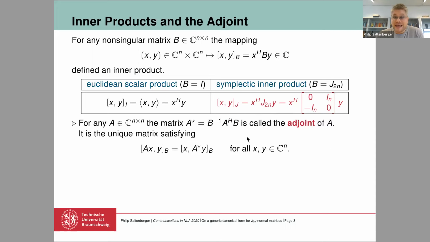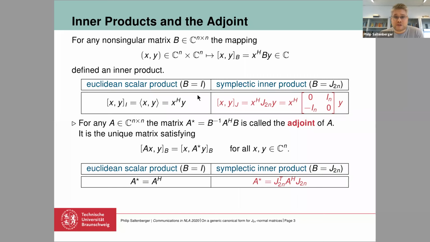For any inner product and any matrix A, we can always define the adjoint of the matrix A. The adjoint is denoted by A star, and it's the unique matrix that satisfies this equation here for all vectors x and y. And we can calculate the adjoint. It's given by this formula for any inner product like this. When we consider again these two inner products from above, the Euclidean scalar product, and we calculate the adjoint, we see that the adjoint is simply the conjugate transpose of the matrix. In the symplectic inner product, the adjoint is given by this product of these three matrices.